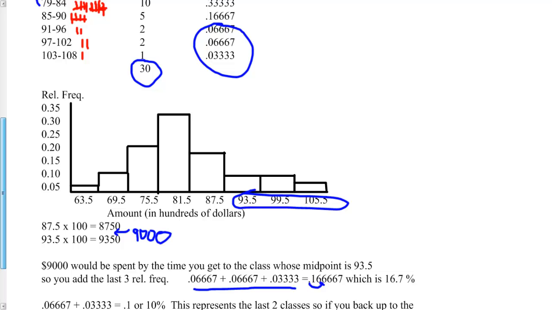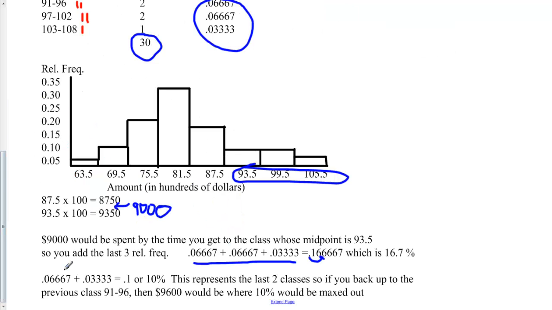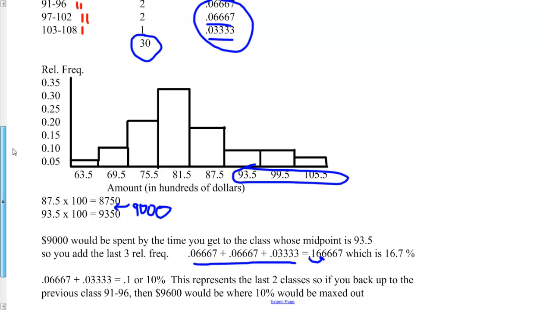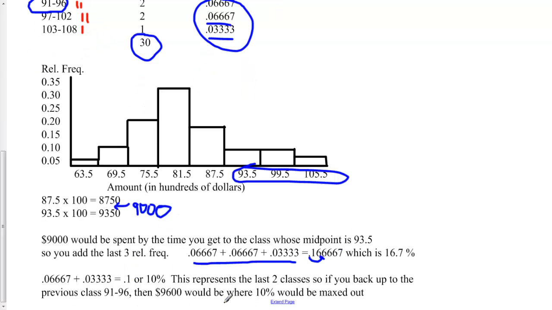The last question asks you about 10% of the days. And if you are willing to run out of money in the last 10% of the days, where's 10%? Well, if I add the last 2 classes, these two, you'll get exactly 10%. This represents the last 2 classes, so you back up to the previous class, which is this one, 91 to 96. And it tops out at $9,600, so you would be maxed out at 10% at $9,600.